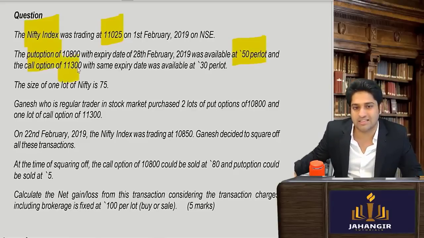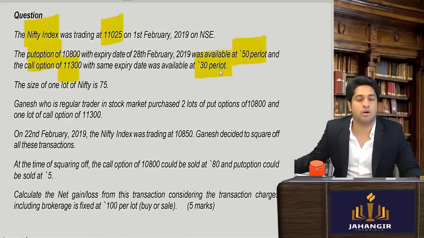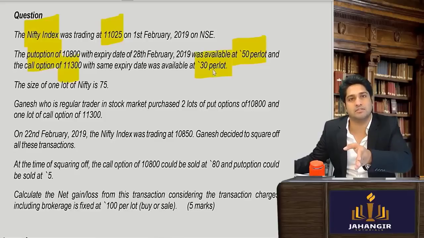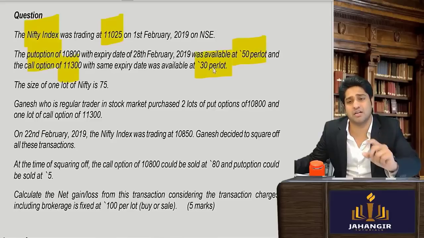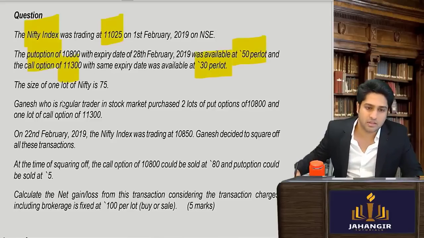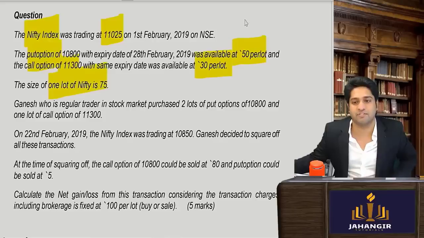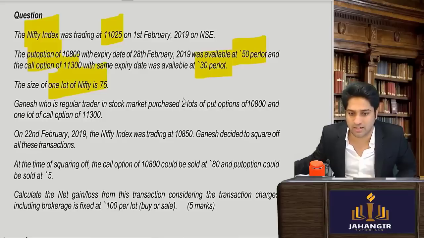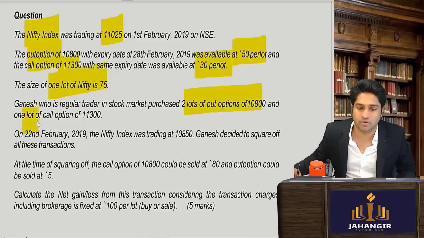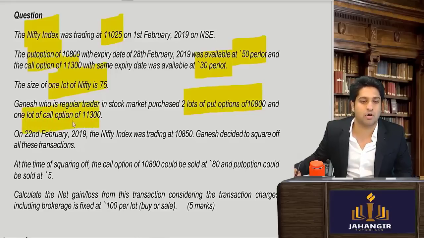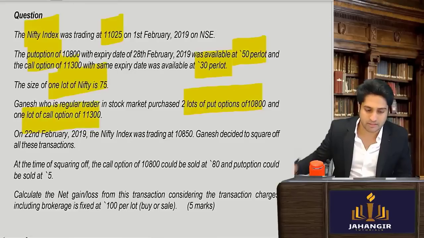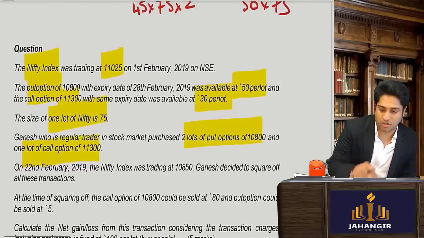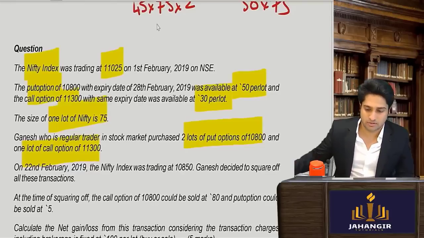Call option at 11,300 was available at 30 rupees per lot. So the call option of 11,300 was going for 30 rupees. Nifty lot size was 75, so this was per lot. In one lot you have 75. Ganesh, who was a regular trader, bought 2 lots of put and one lot of call option. So here what are they saying? He has bought call options and put options also.